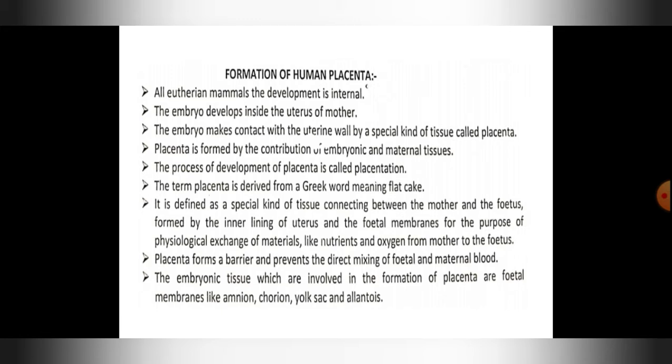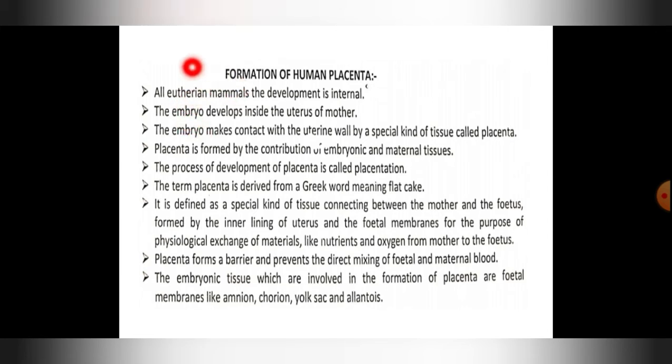For example, a butterfly is an adult. But the development of a butterfly is indirect and the larva of that is the caterpillar. So does a caterpillar look like a butterfly? No, it doesn't look like a butterfly, does it? So this type of development where you can see a larva which is not similar to its parent is called indirect development. And where you cannot see a larva, such a development is called direct development.